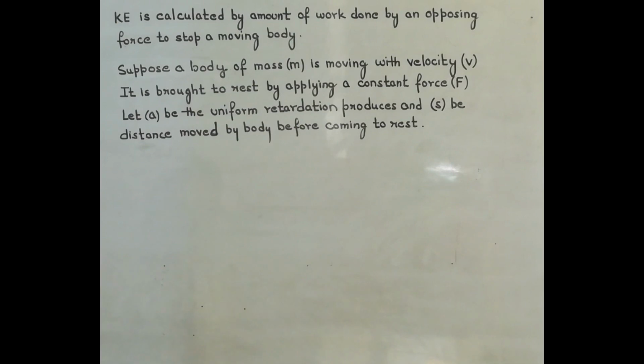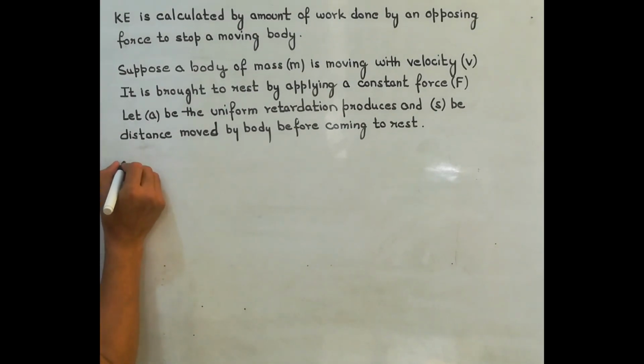Kinetic energy is calculated by the amount of work done by an opposing force to stop a moving body. Now let us consider if a body is in motion and you apply some force to stop the body, then whatever work will be done by the force, that will be known as the kinetic energy of the body. From here, let us calculate first of all the retarding force.